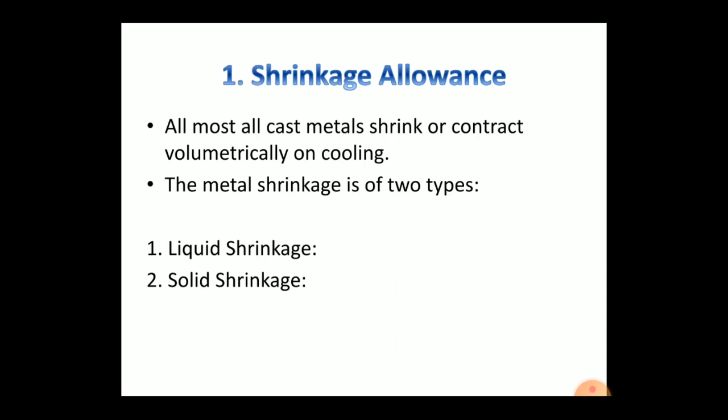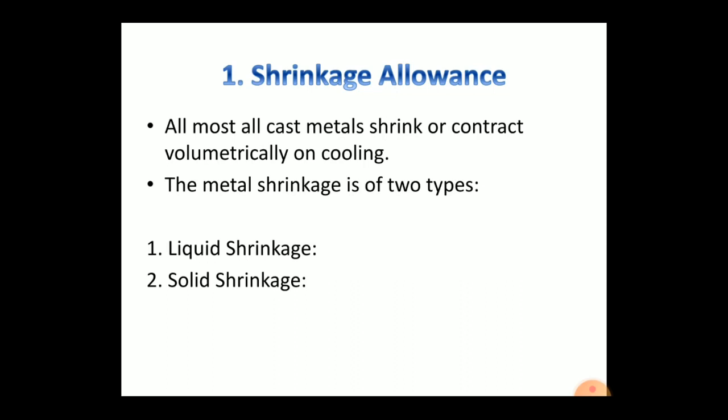Brass is 0.0155. Copper is 0.0160. Lead is 0.0260. Magnesium is 0.0130. The metal shrinkage depends upon the cast metal or alloy and the pouring temperature of metal or alloy.